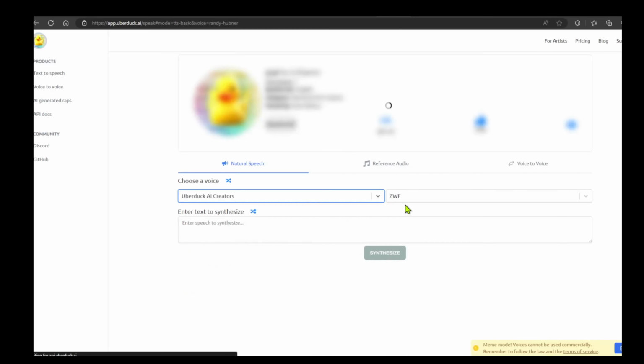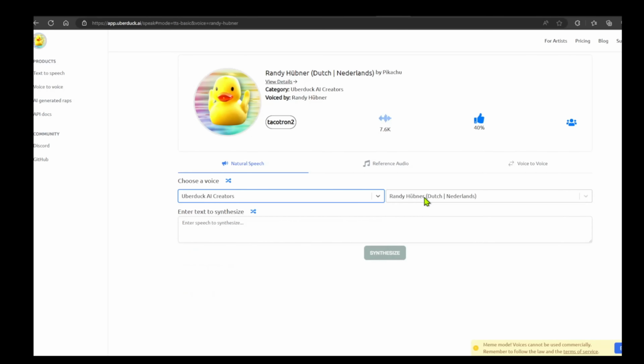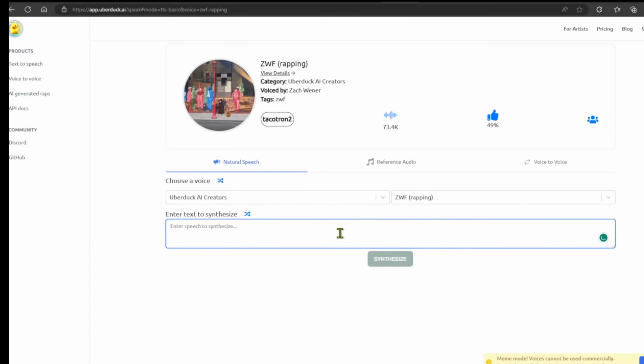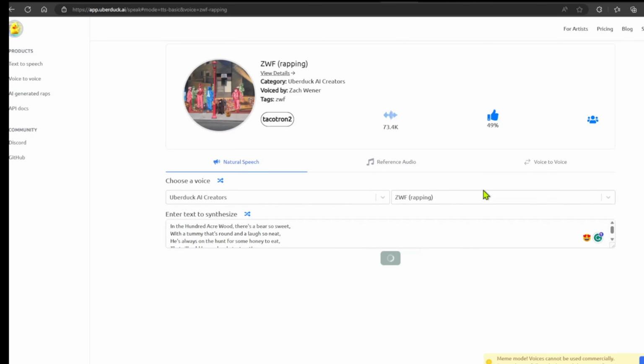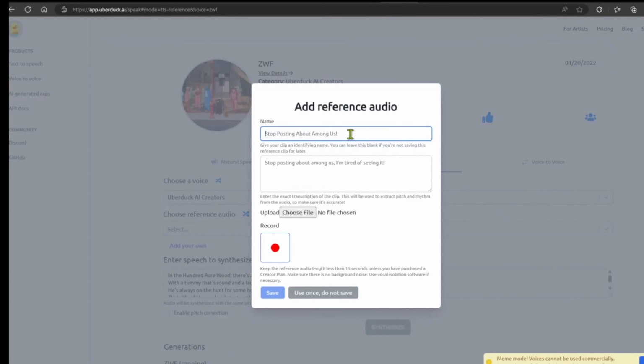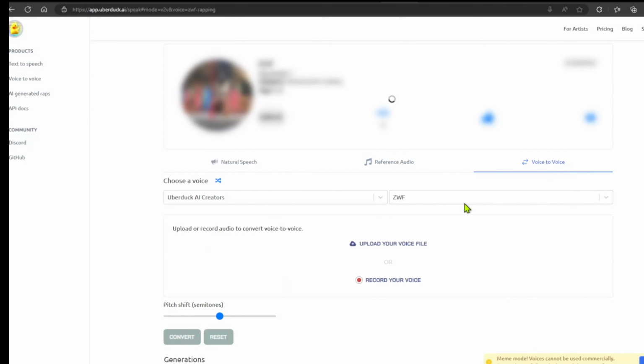Then in the drop-down, you can choose from a bunch of different voices or upload your own voices and make them rap to the lyrics that you supplied. Of course, this is all just for fun and you can't use this commercially. But finally, once all that is done, hit synthesize and you have your vocals. Merge the two together in any basic tool and you have an AI rap song in the voice of your favorite artist.